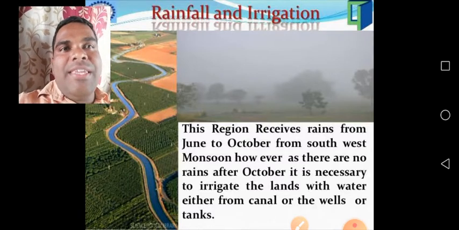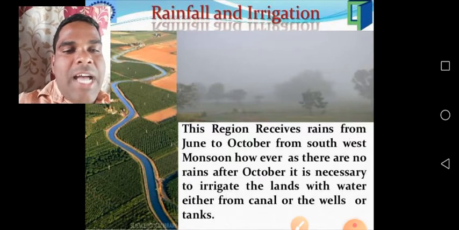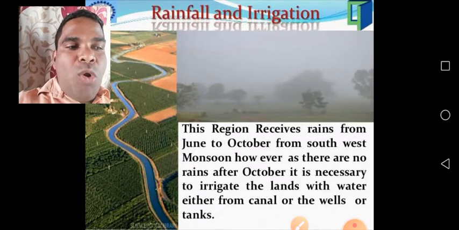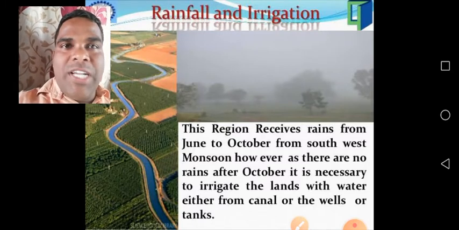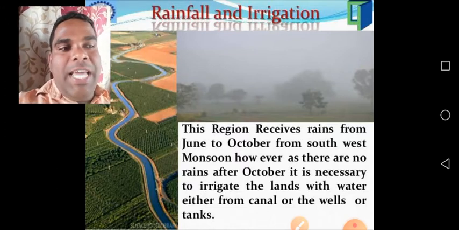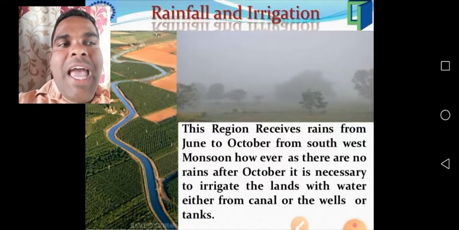Understand children? Yes. See, and cyclones and floods also we have to discuss from the last class. See children, Krishna district is one of the flood prone districts in the AP state. But the Penamakur village is a highland.